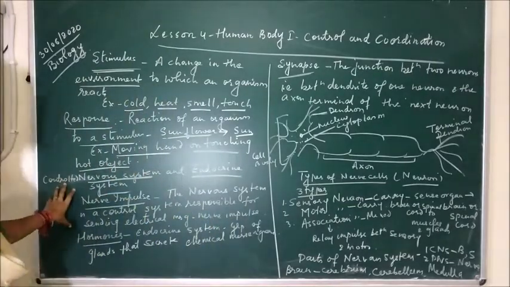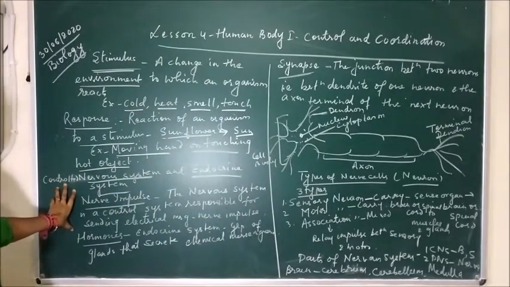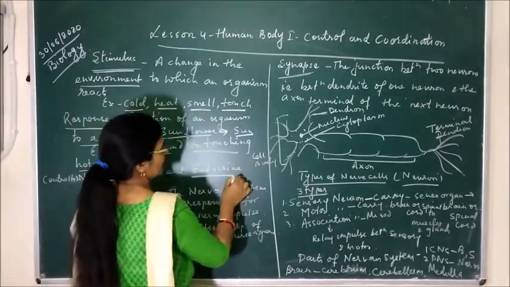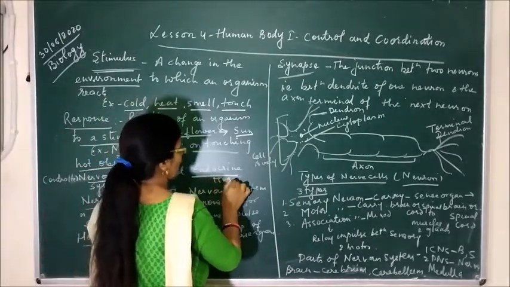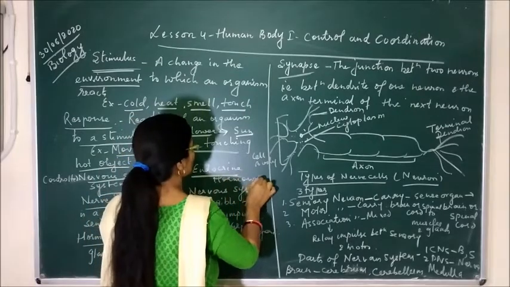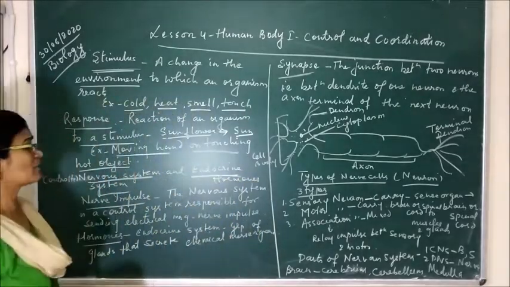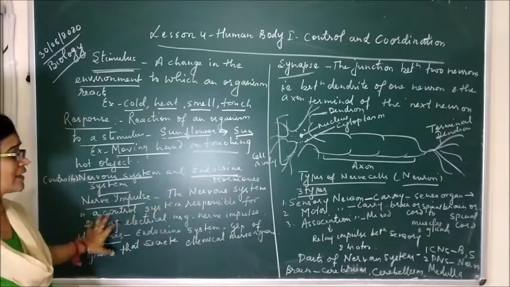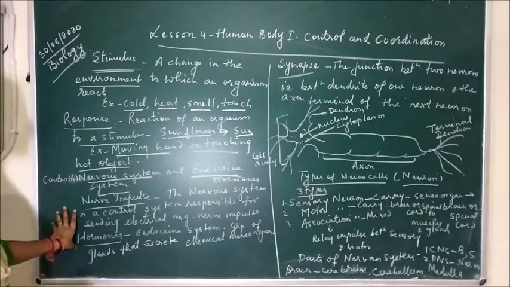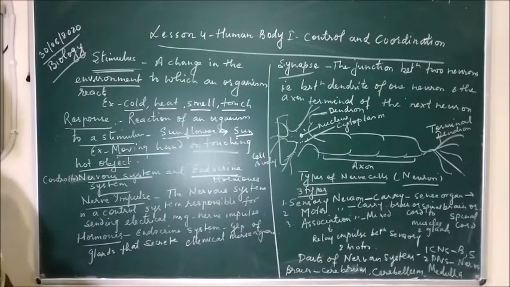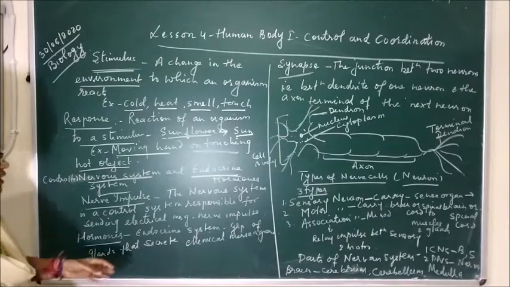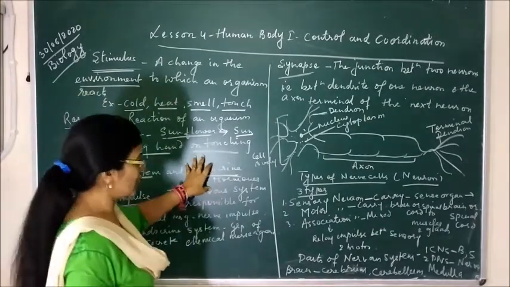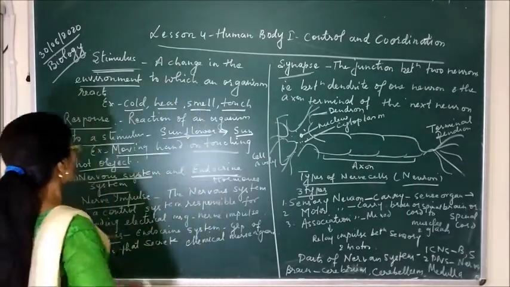The nervous system actually mainly consists of the brain and the spinal cord, but endocrine system mainly consists of the hormones. Now, here comes the question: what is hormone? Hormone is actually the chemical substance which are secreted in the endocrine glands, and some chemical substance they are directly secreted in the blood. That is called the hormones. These hormones play an important role in the control and coordination, as well as the nervous system.